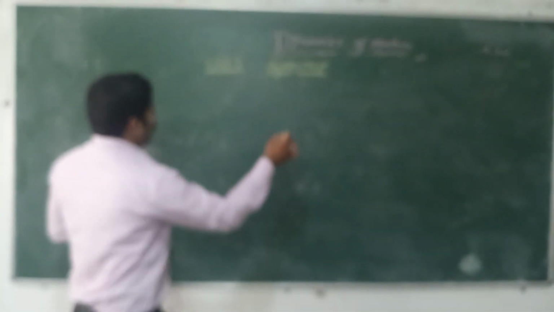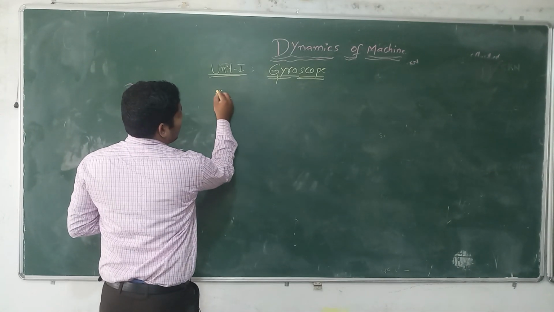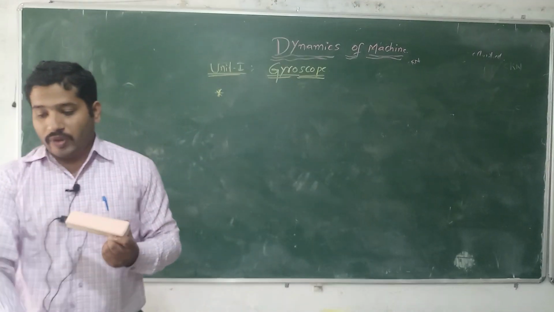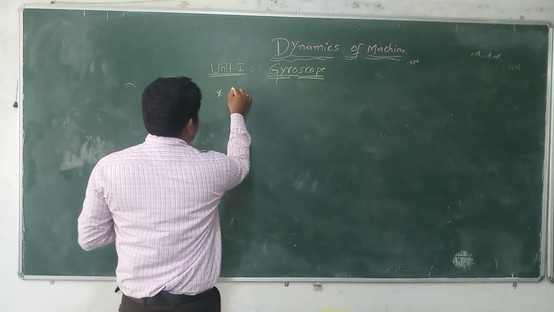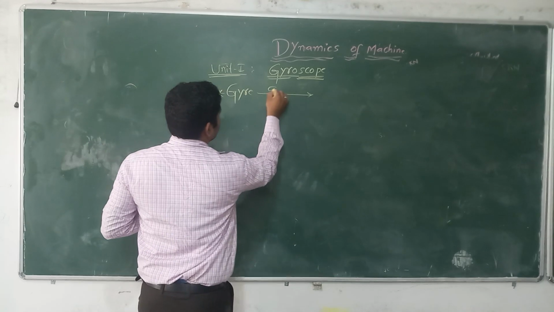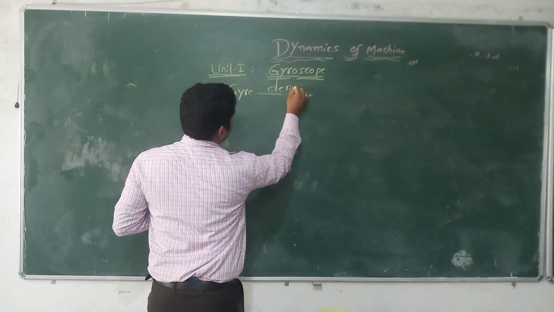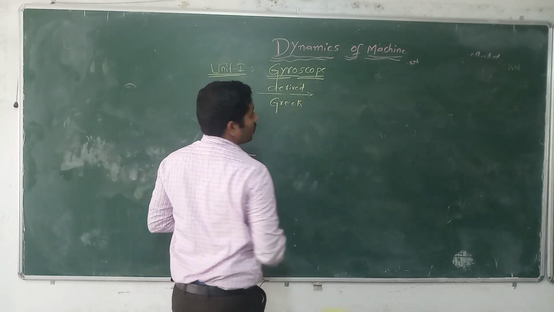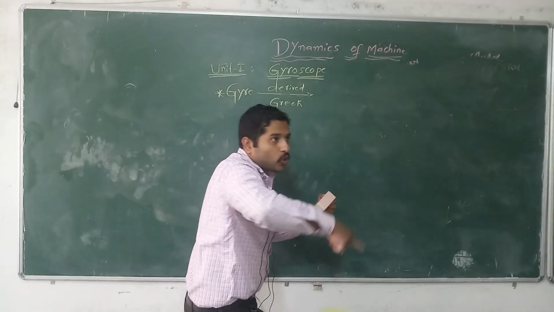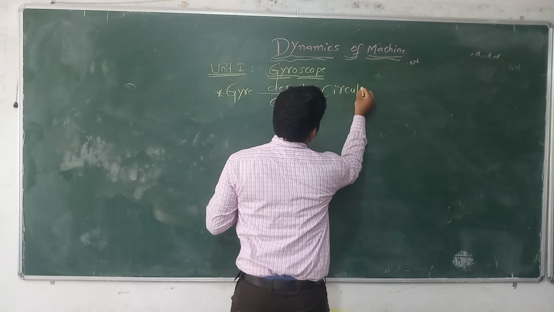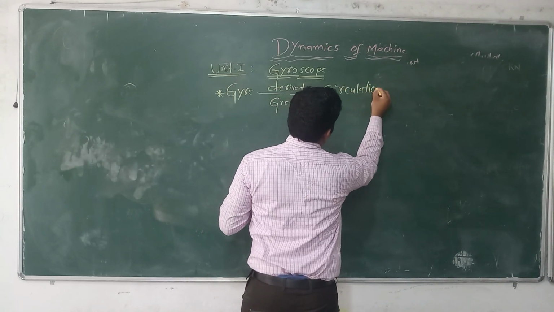Okay dear, first thing we are going to learn about is the gyroscope. The word is drawn from the Greek language. Which language here? Greek language. Gyri is drawn from the Greek language, which means circular motion.